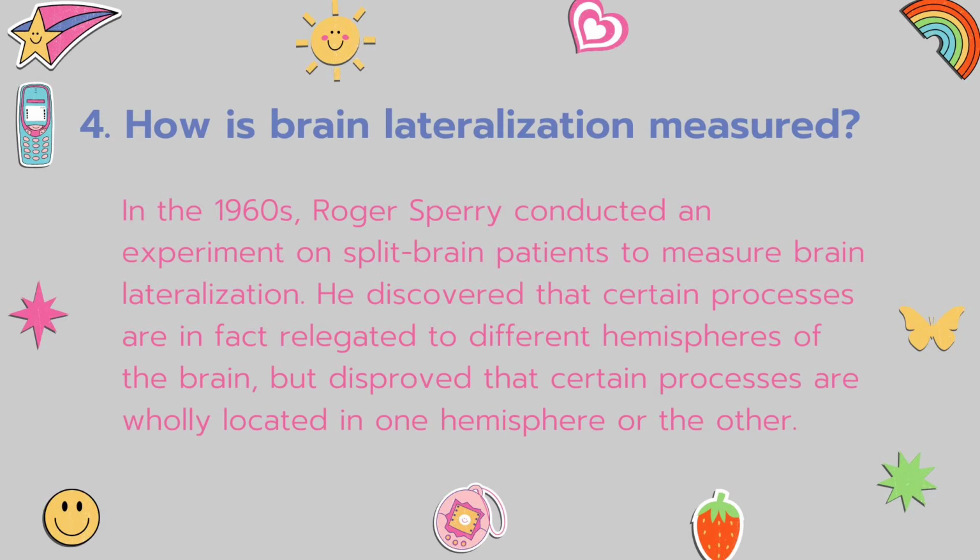4. How is brain lateralization measured? In the 16th century, Roger Sperry conducted an experiment on split brain patients to measure brain lateralization. He discovered that certain processes are in fact related to different hemispheres of the brain, but disproved that certain processes are wholly located in one hemisphere or the other.